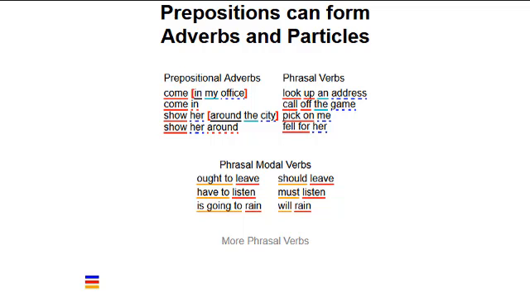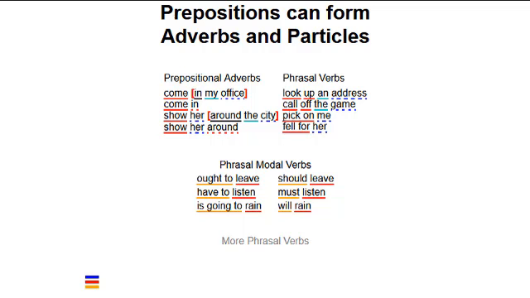You can look up the stairs, but if you look up an address online, up is not representing a directional relationship. Off similarly represents a directional relationship in fall off a table, but not in call off the game. Notice that we can also say look an address up and call the game off.